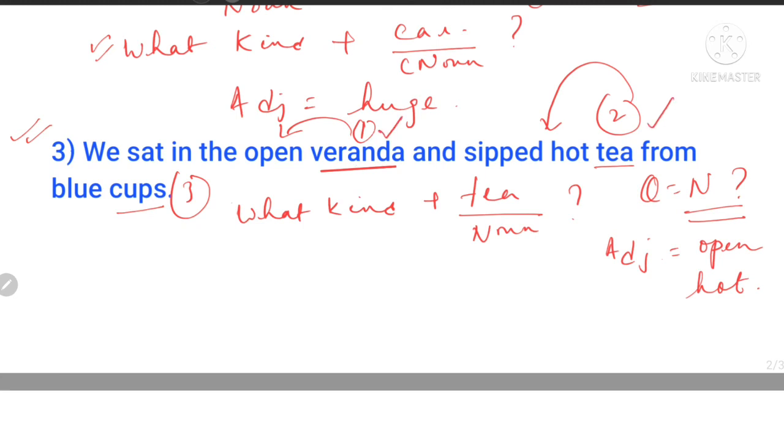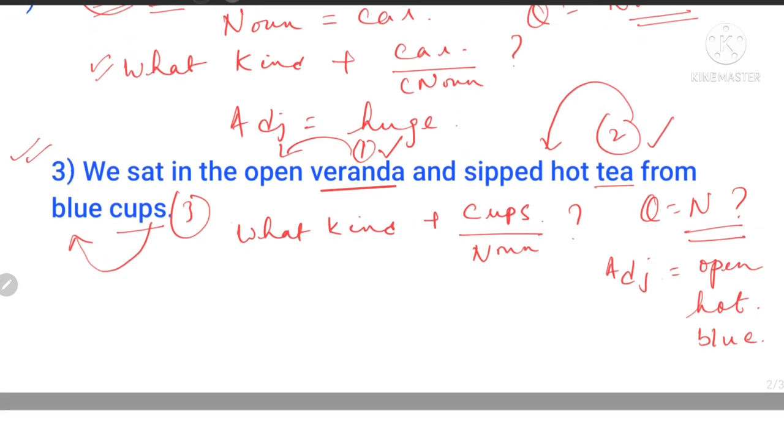We go on to the third noun, which is cups. What kind of cups? The characteristic, basically the color, has been given to you. Any information related to that noun is the adjective. Here the cup is being described by its color, tea is being described by its temperature. Right? So the third adjective out here is blue. This is the way you will find out adjective of quality.